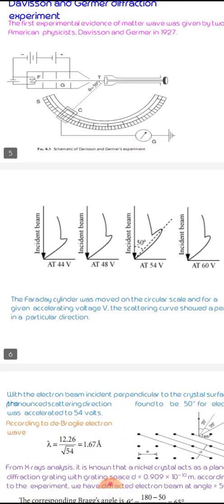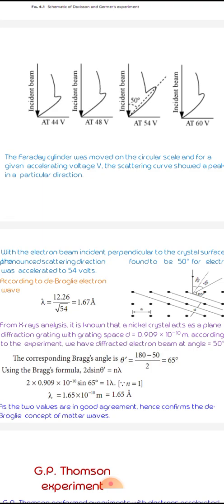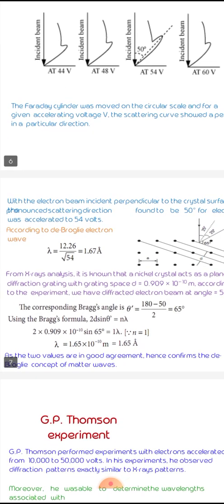We know that Bragg's equation is 2d sin theta equals n lambda. Here d equals 0.091 into 10 power minus 10, and theta equals 65 degrees. Then we get lambda equals 0.165 nanometers. In the case of de Broglie's wave equation, lambda equals 12.26 by root 54, where the voltage is 54. Then we get 1.64. As these two values are nearly the same, the experiment is verified.